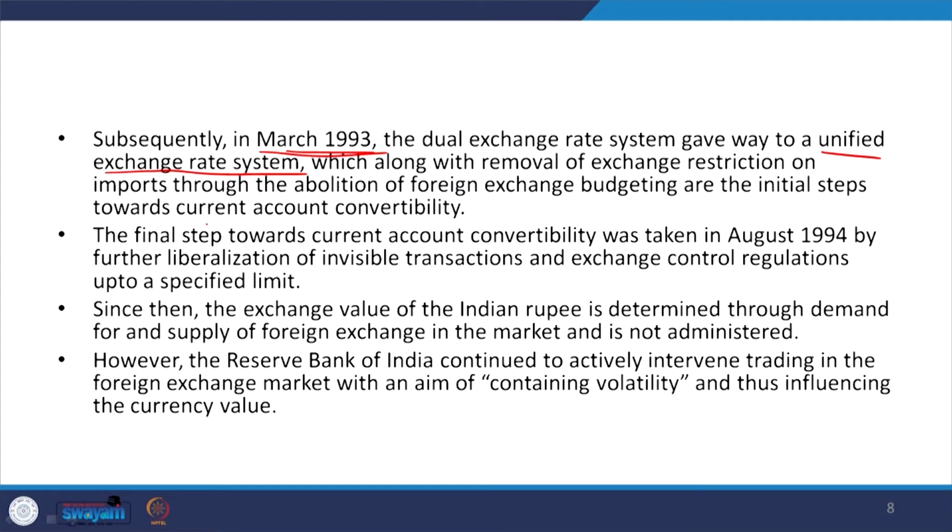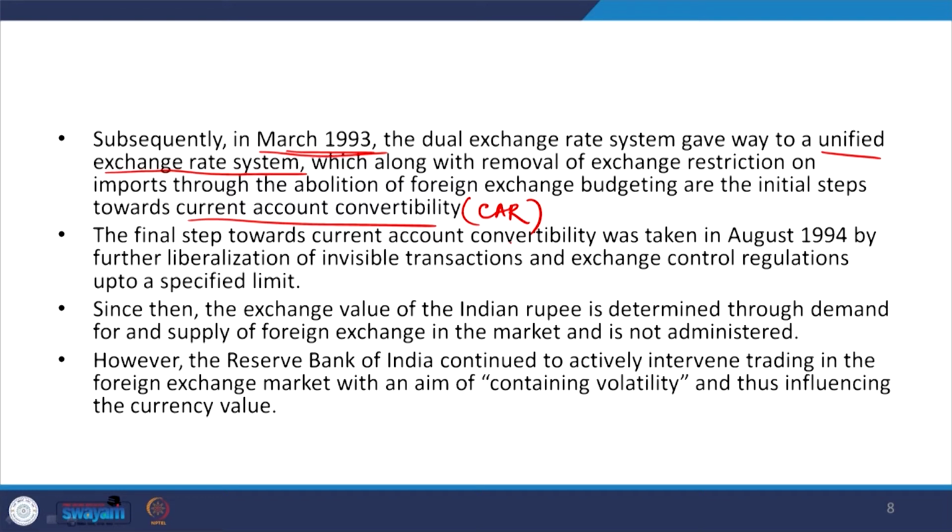So, there was discussion also on current account convertibility, in short called CAC, to introduce the unified exchange rate system, and also discussions were made to have current account convertibility.